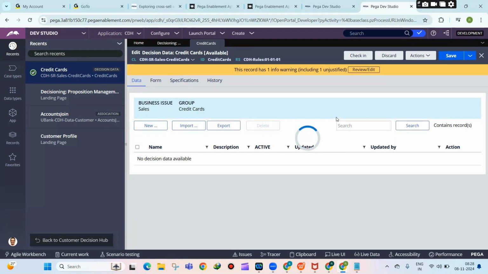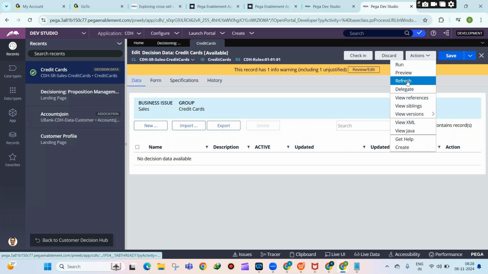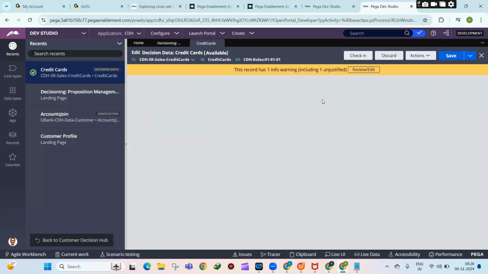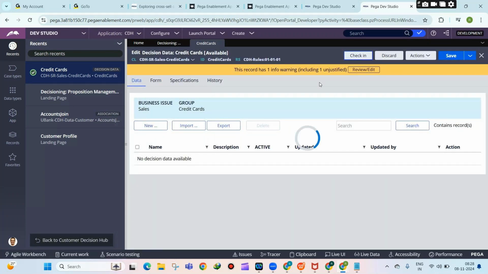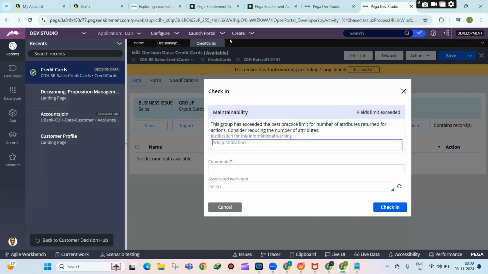Okay, I think there are some context issues there. You don't need to worry, but it will be added. Okay, it will be there. It's just not displaying, but it will be there. So these are all environment issues which we have in the application. So basically, that is how you add new propositions.